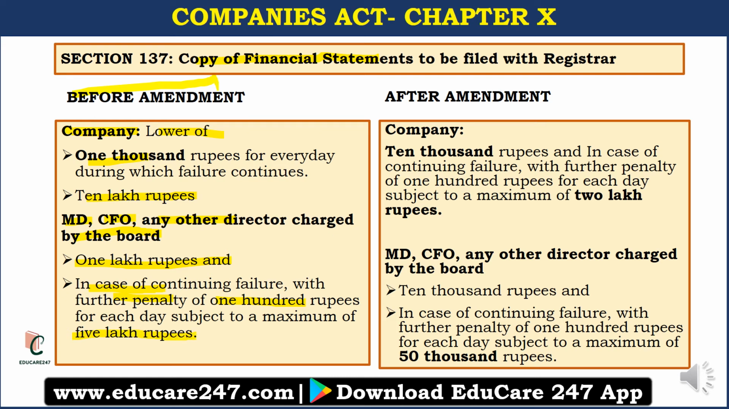Now after the amendment, the company shall be fined with 10,000 rupees, and in case of continuing failure, with a further penalty of 100 rupees for each day, subject to a maximum of 2 lakh rupees. So from 10 lakh they have reduced it to 2 lakhs, right? And again the managing director, CFO and any other director charged by the board shall be fined with 10,000 rupees, and in case of continuing failure, with a further penalty of 100 rupees for each day, subject to a maximum of 50,000 rupees. So from 5 lakhs they have reduced it to 50,000 rupees.